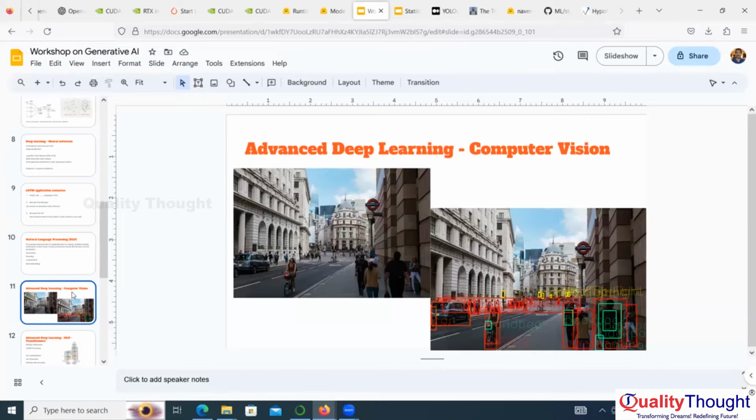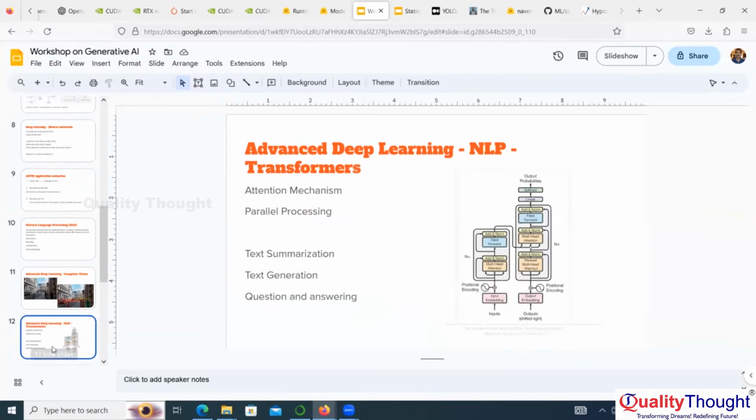So the algorithm used here is a computer vision algorithm. The algorithm is named YOLO. The current version of YOLO is V5 or V6. So that is the advanced deep learning computer vision method. And another advanced deep learning method for natural language processing is called transformers. It is similar to LSTM, but not completely similar. In LSTM, the training happens in a sequential way, but transformer training goes in parallel processing.